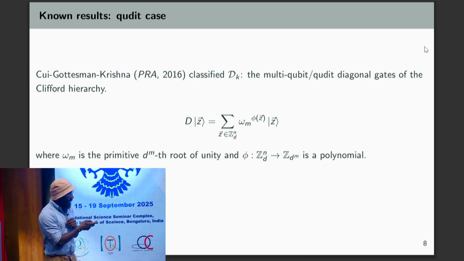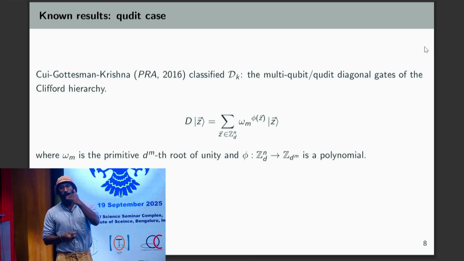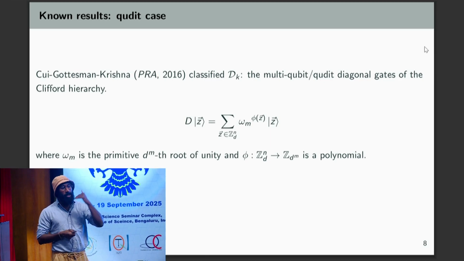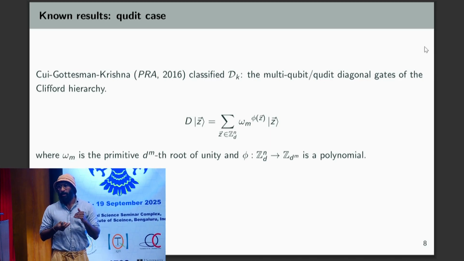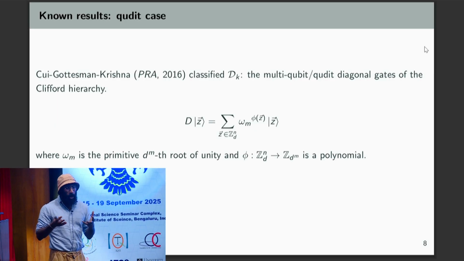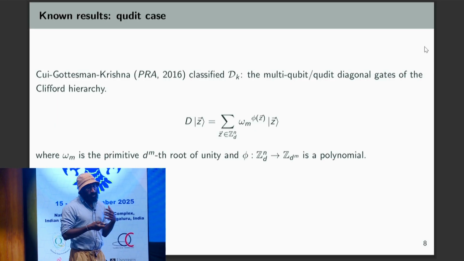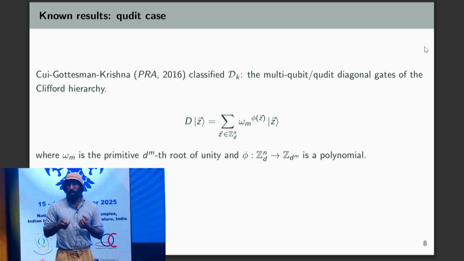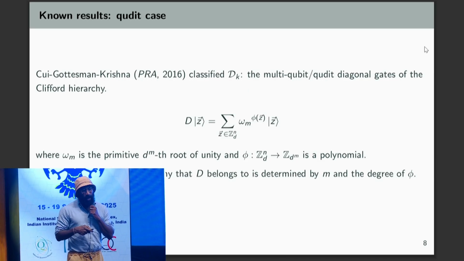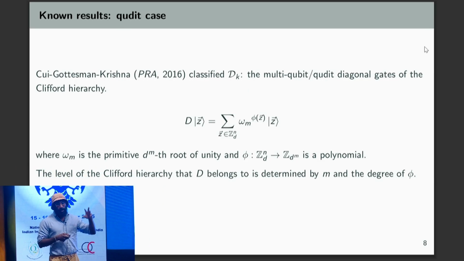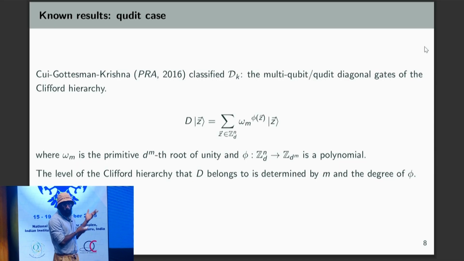So basically, the diagonal entries look like you're taking a primitive root of unity and raising it to a power, and the function that you raise to a power of is a polynomial. And so it gives a very nice description of what these diagonal hierarchy gates are. And the level of the Clifford hierarchy that such a diagonal gate is in is determined by m, which is the root of unity that you're raising to the power, and the degree of the polynomial. Okay, so very nice classification of the diagonal gates.